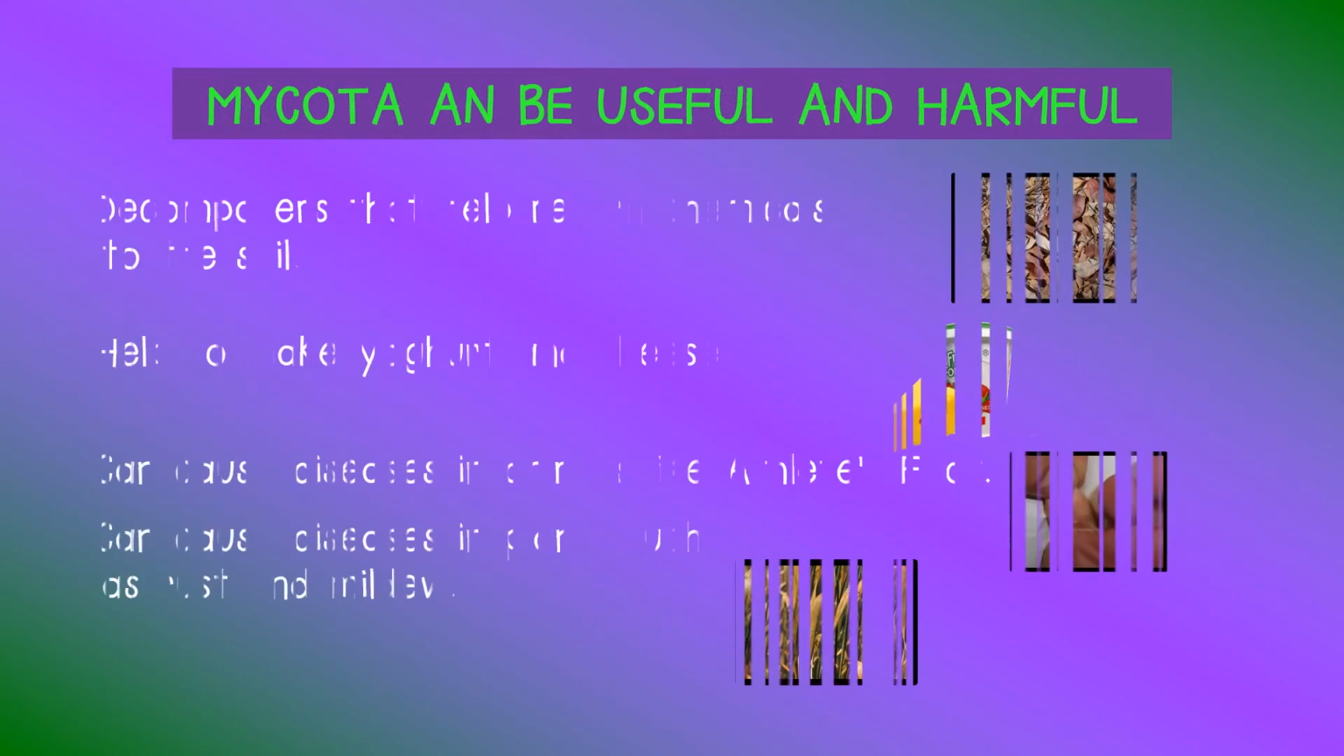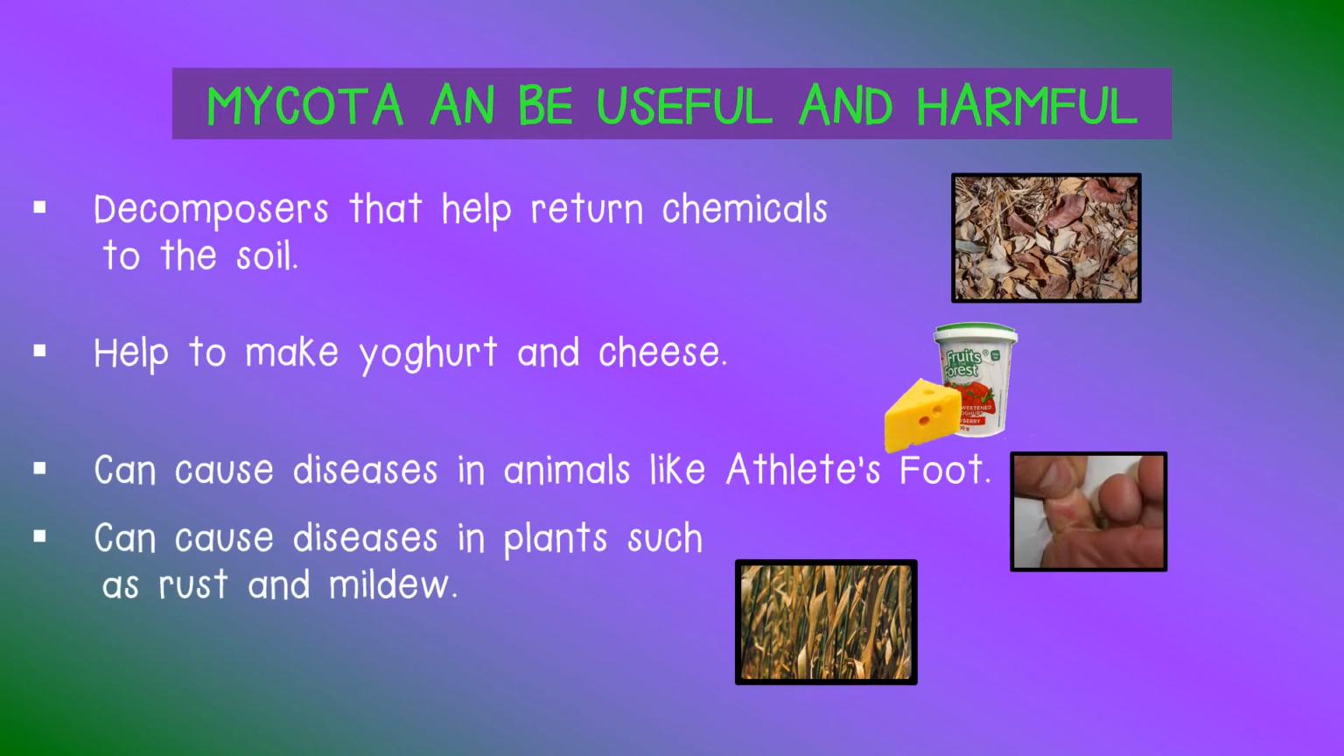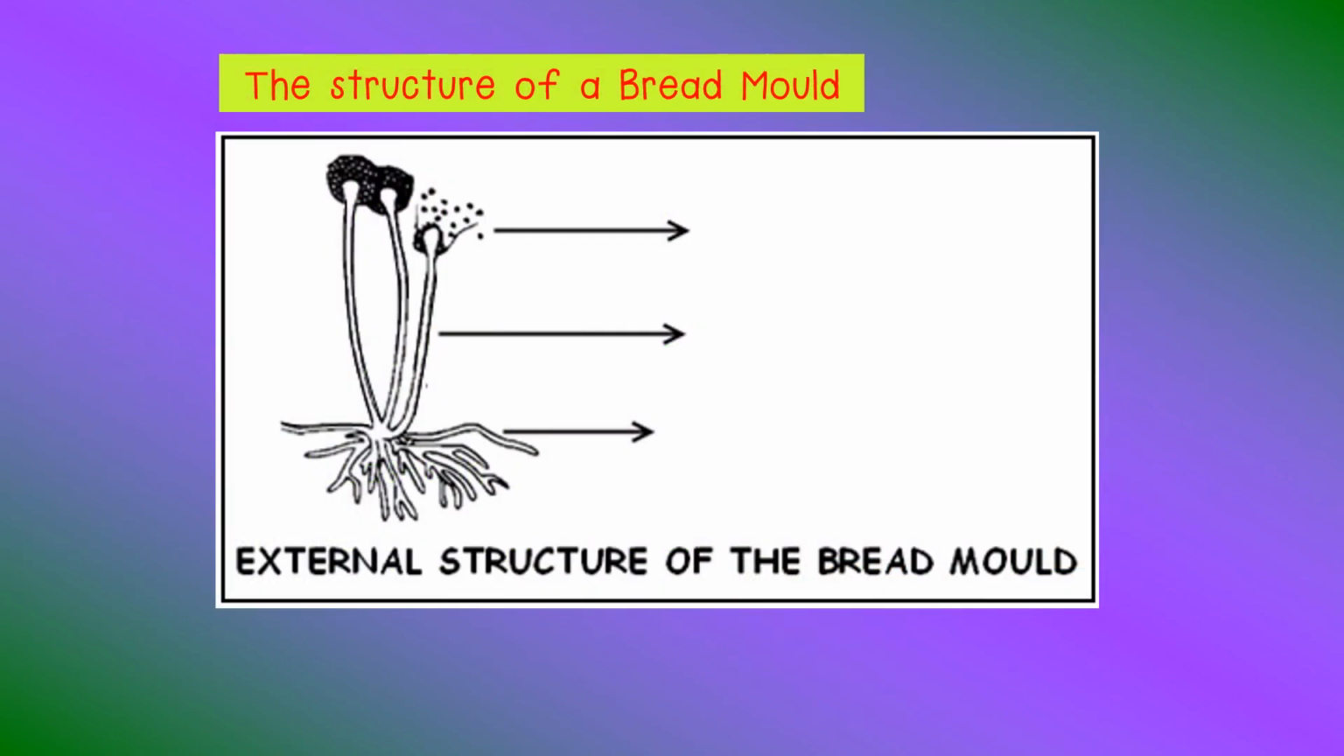The kingdom Mycota may be helpful and harmful. Like the bacteria, the mycota are decomposers. Mycota are useful when foods like yogurt and cheese are made. Mycota can also cause diseases in animals such as athlete's foot. Diseases in plants, like rust and mildew, are caused by mycota. This diagram shows the structure of bread mold.